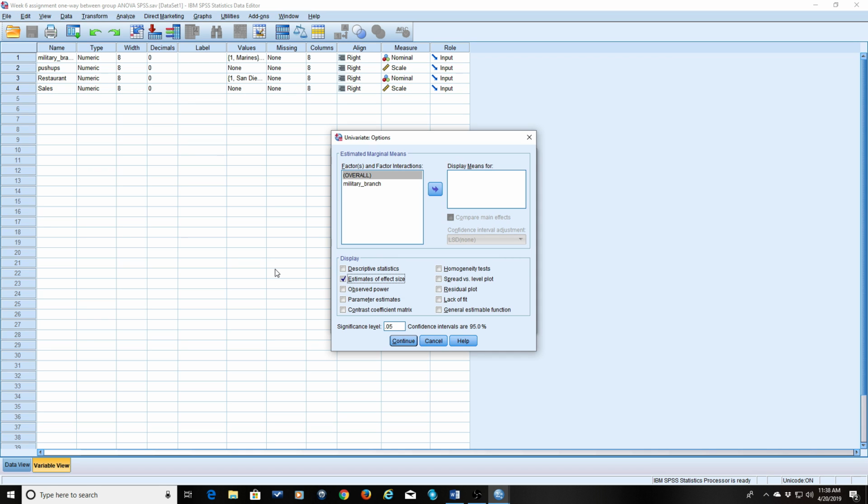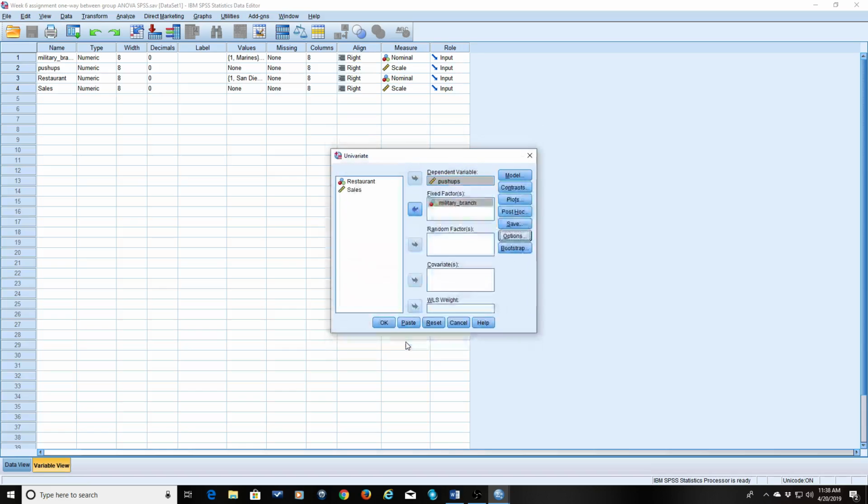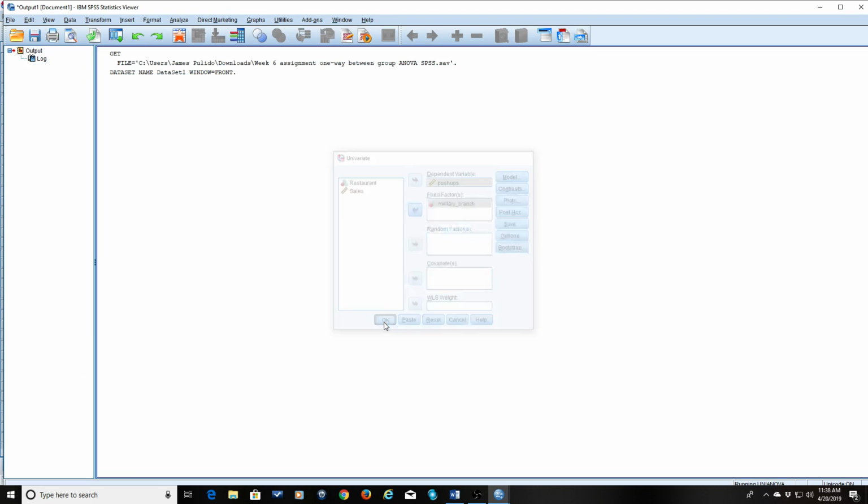The effect size tells you whether it really made a difference, or it's hardly worth taking note, and you really don't need to buy the pill, given the cost of the pill. The change is so small. So you want to see this too, the estimate of effect size, and in ANOVA, it's the eta value. So go ahead and click it this way, hit continue, click OK.